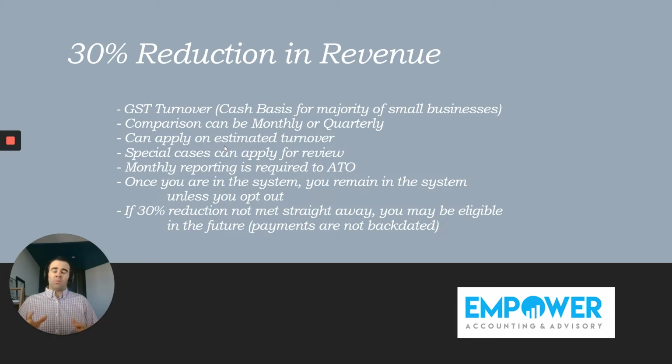So the first thing I would do is, again, I keep harping on about these cash flow budgets. This is where it's critical to have this stuff down pat, because when you're registering, they will want to see proof on how you got to your 30% reduction in turnover. So again, a cash flow budget over the next few months is critical in this case.